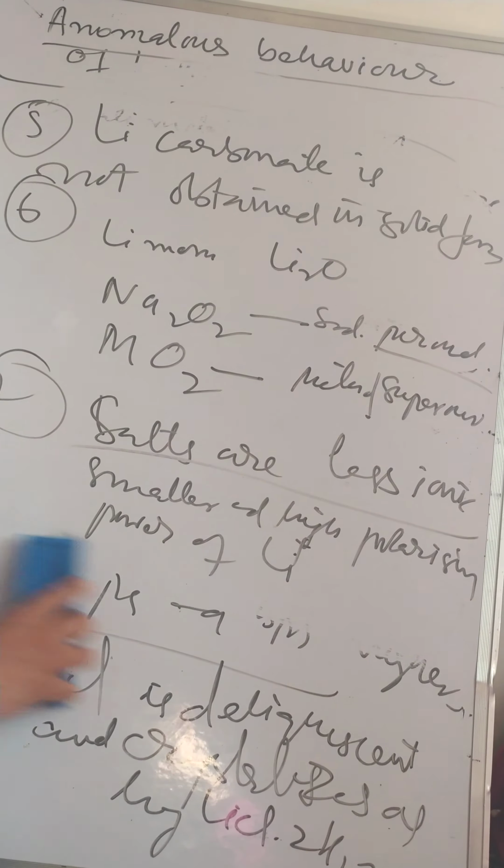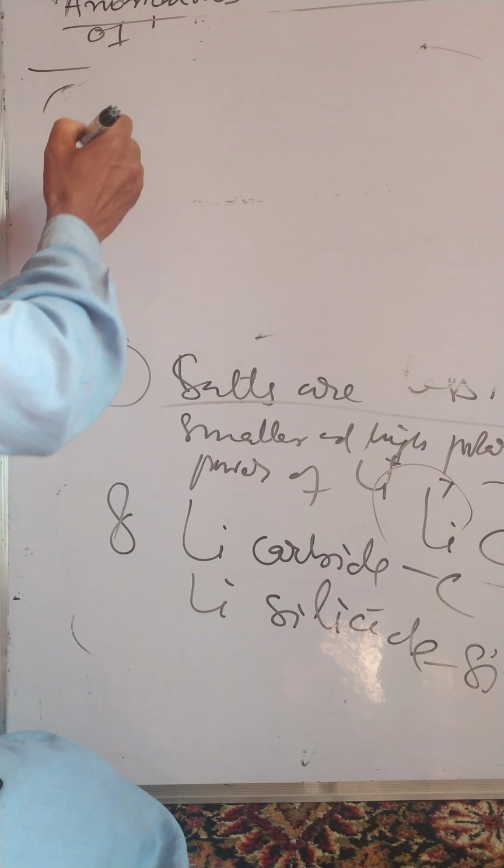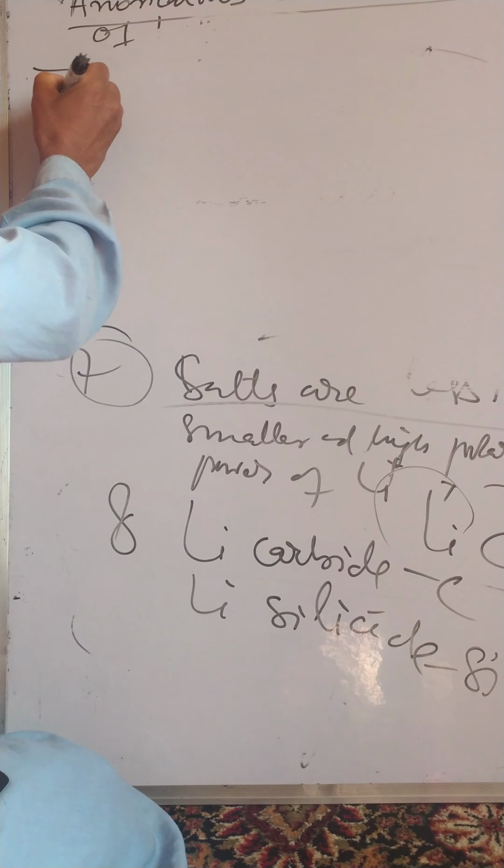Then we have another property by which it is different from the other elements of the group: it does not react with acetylene to form acetylide. For example, we have seen that this is 9th.